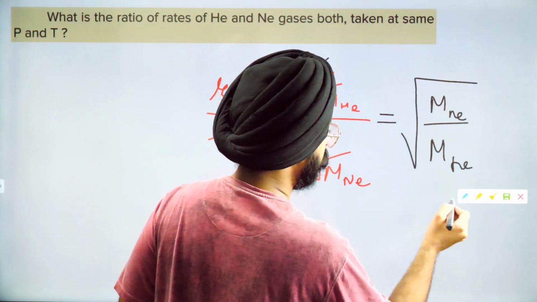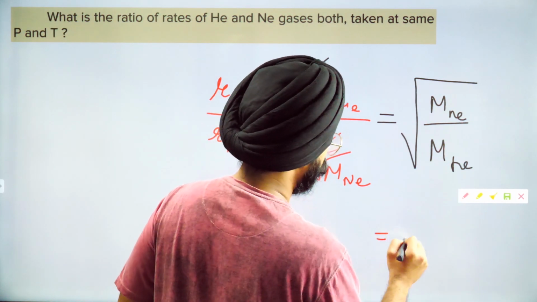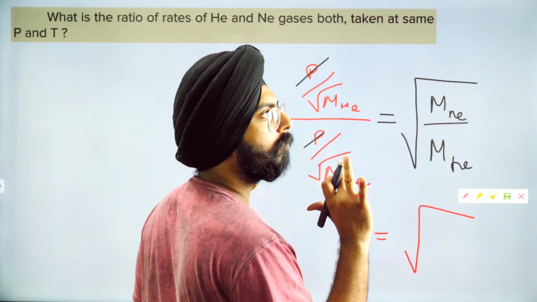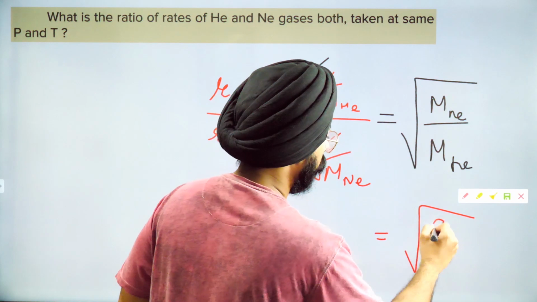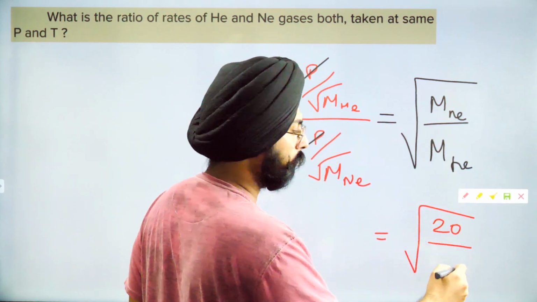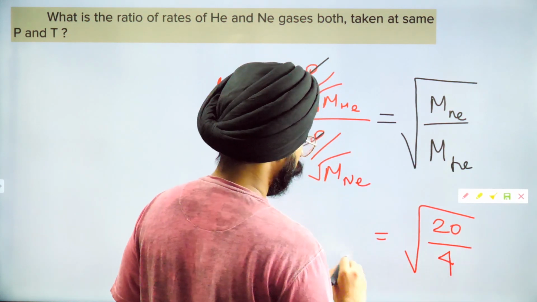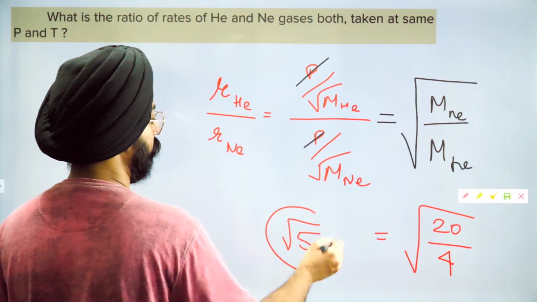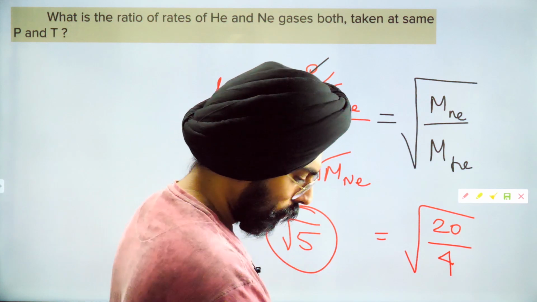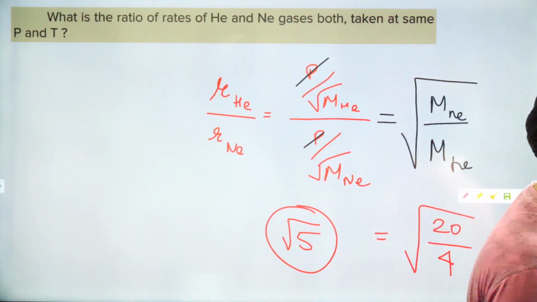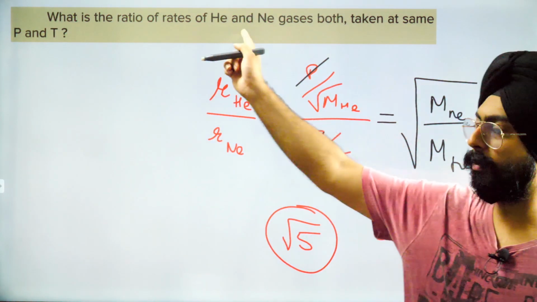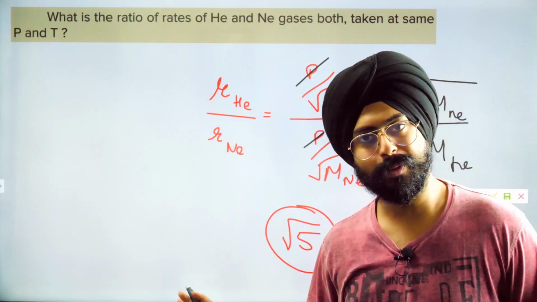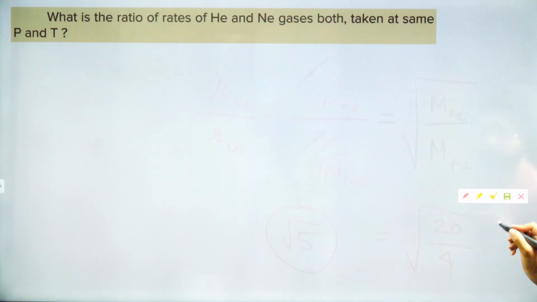So how much does this come to? This is equal to root of mass of neon, which is 20, divided by mass of helium, 4. So the answer is root 5. That's the ratio. So helium diffuses root 5 times faster than neon. Simple. So this is about Graham's law of diffusion, my dear friends.